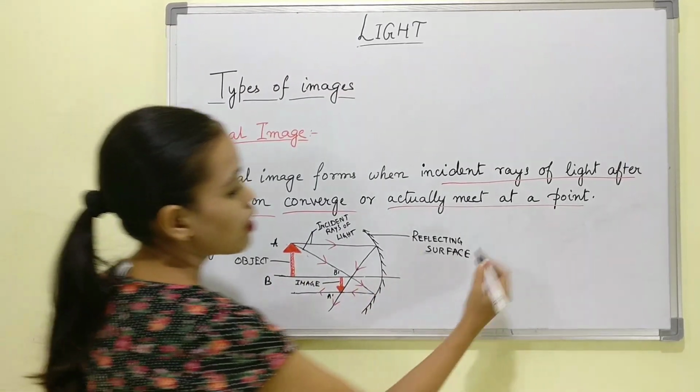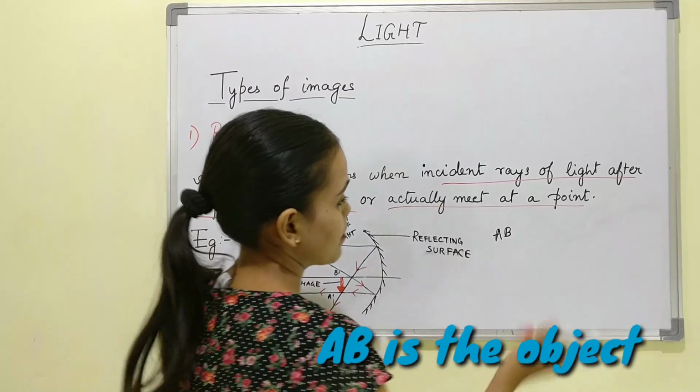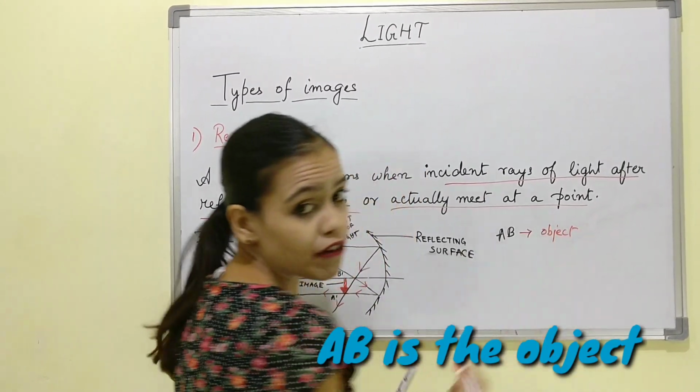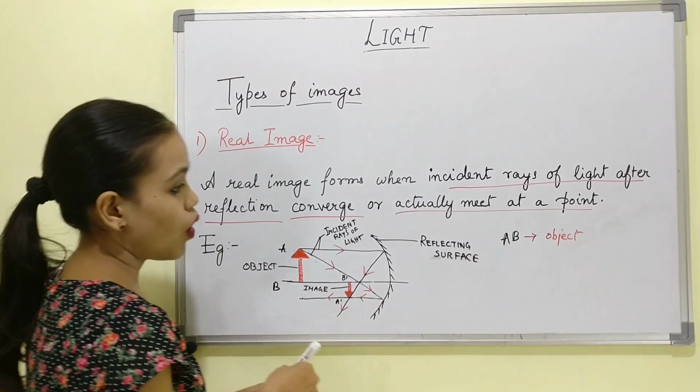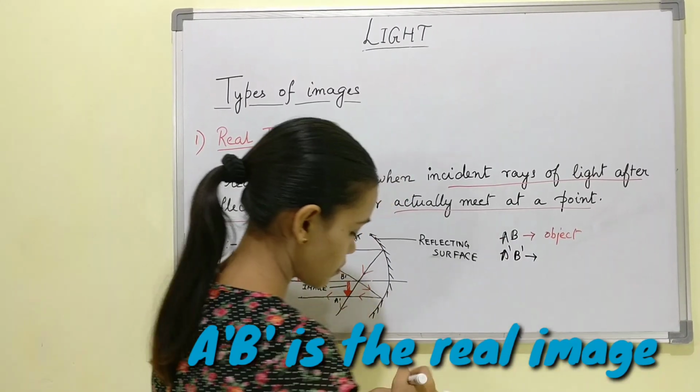So AB is your object. After reflection, it forms a real image called A dash B dash.